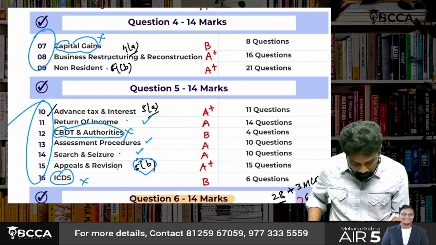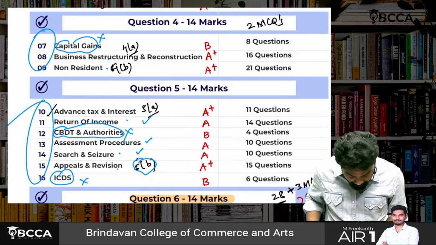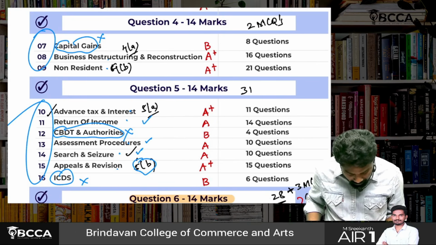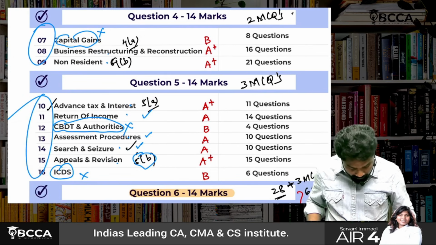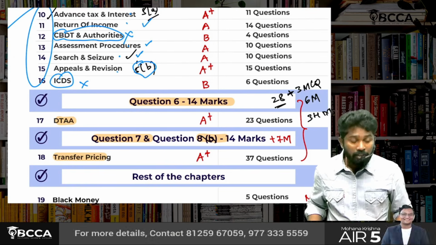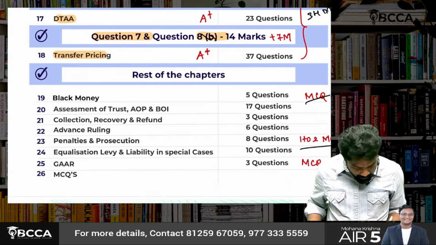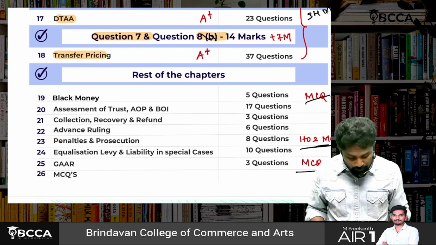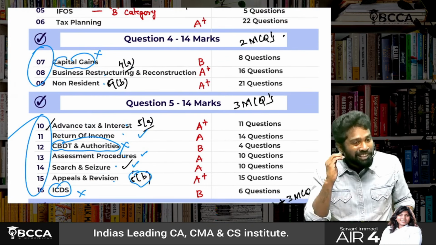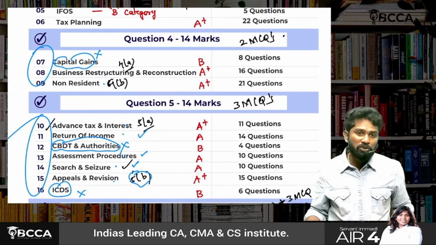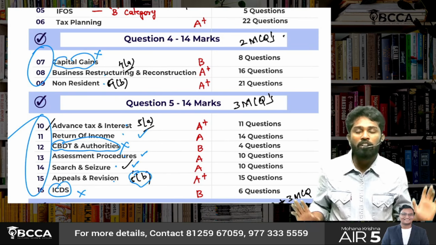Then coming to MCQs, here there will be 2 MCQs, here one MCQ, here 3 MCQs. You could see 3, 5, 8. Here another 3 MCQs, making 11, and 2 MCQs here, 1 here, 1 or 2 here, and 1 here. So that 15 MCQs will get completed. For question numbers 4 and 5 also, I'll tell you, prepare at least for 6 questions. You will then be in a position to write 5 questions, or 4.5 questions.